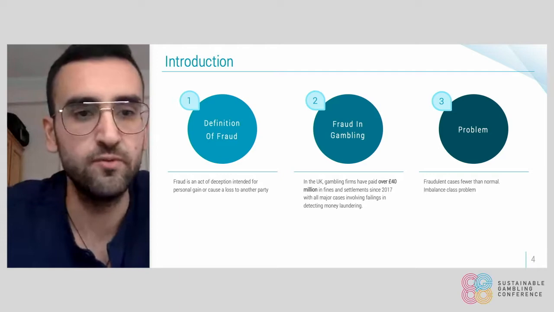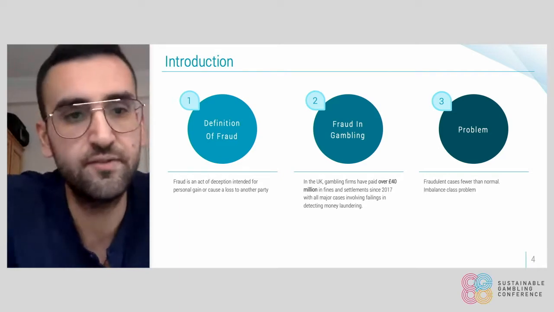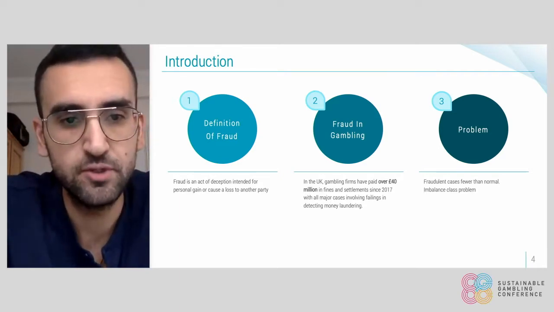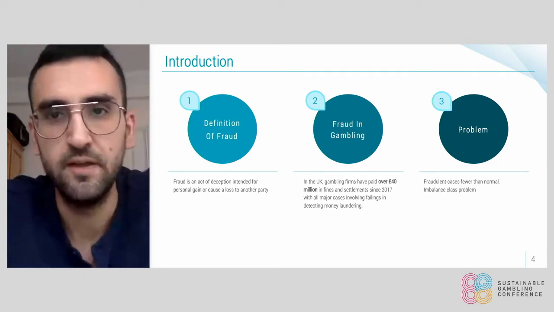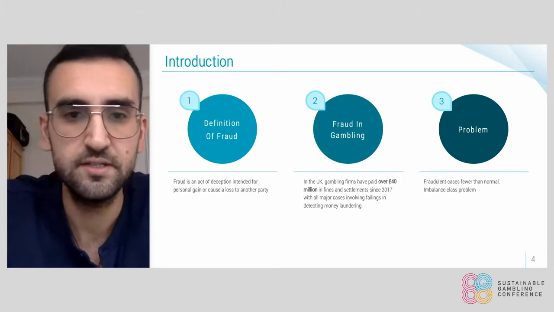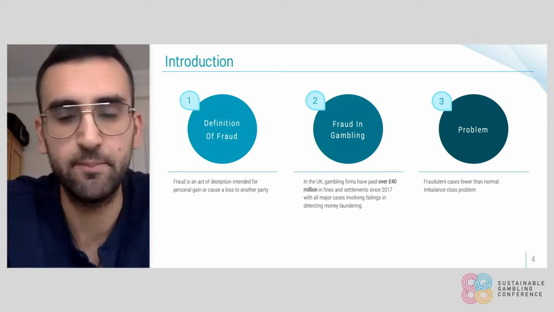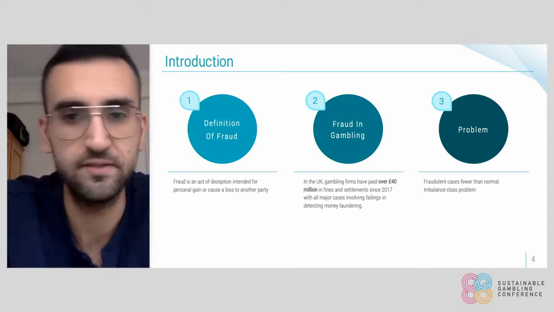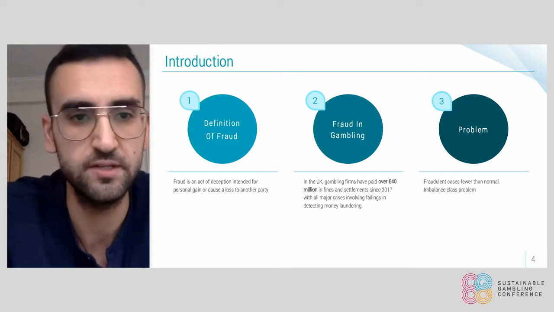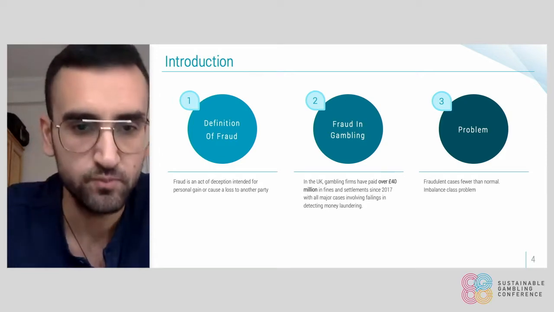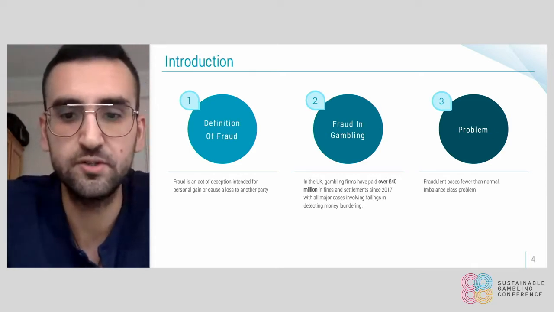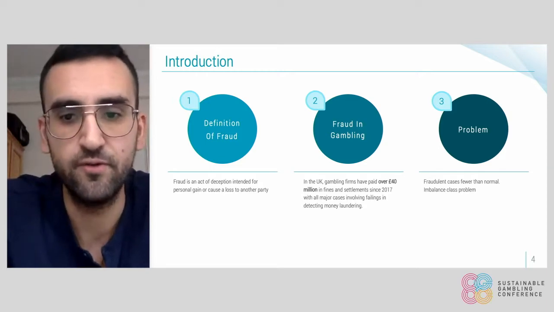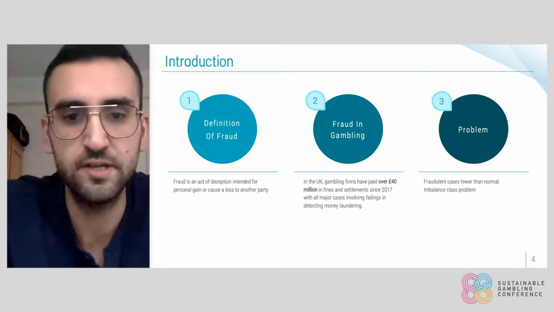Right, so fraud in the UK is defined as an act of deception intended for personal gain or to cause a loss to another party. This is not just for the UK, it's a general term that is applicable to different countries and different industries such as finance, insurance, or gambling. And with this research, we are trying to strengthen the processes using machine learning in order to better detect fraud and more specifically money laundering in online gambling.